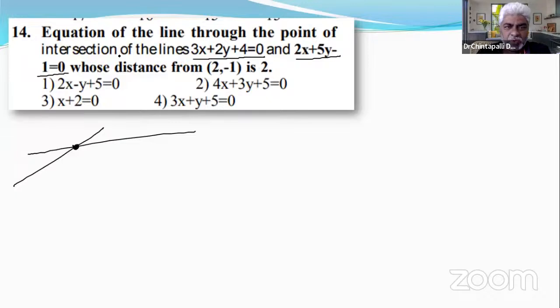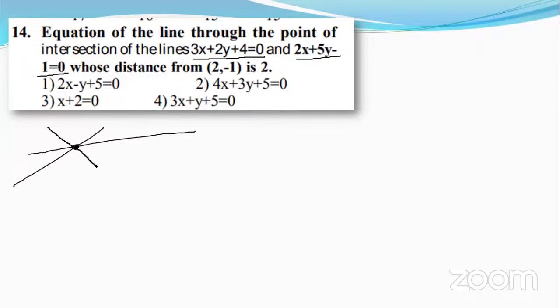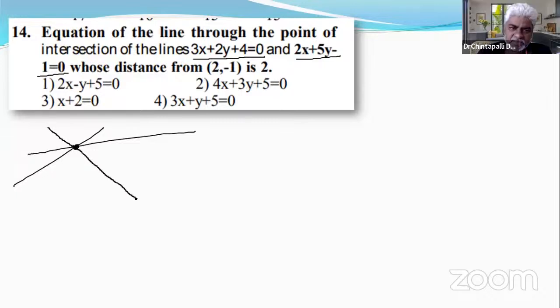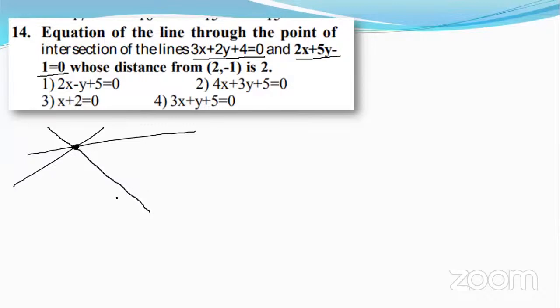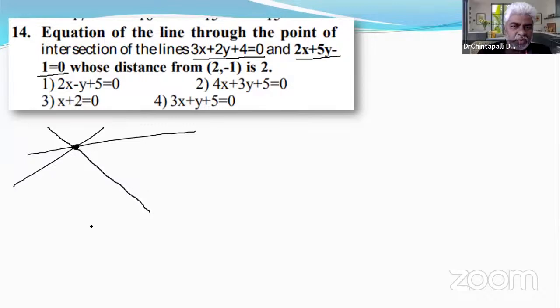For example, this is a line passing through the point of intersection of those two lines, right? Yes, sir. And it has distance 2 units from the point 2, negative 1. The perpendicular distance from this point to the line is 2 units. Then what is the equation of this line? Equation of this line is asked.